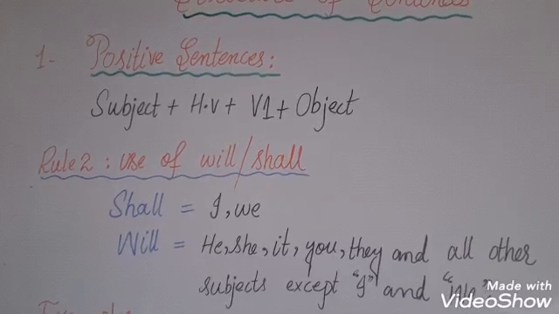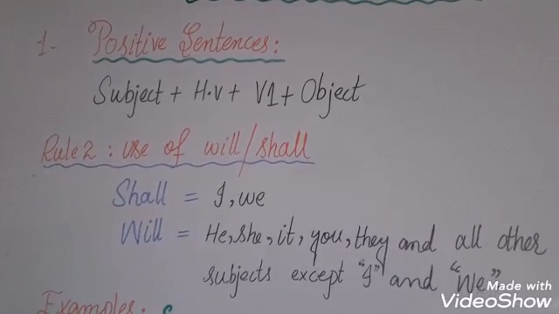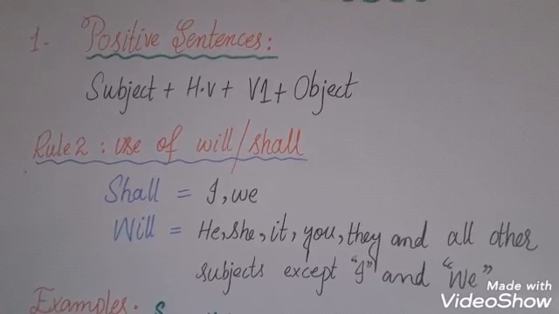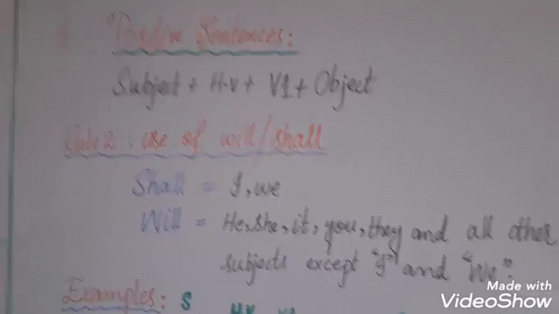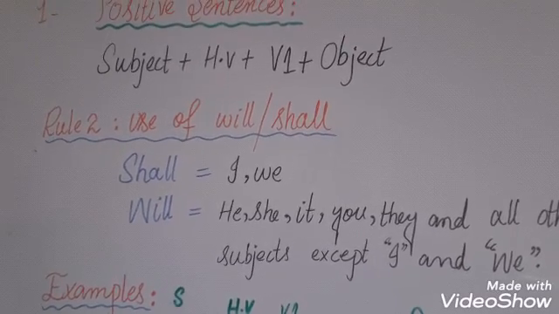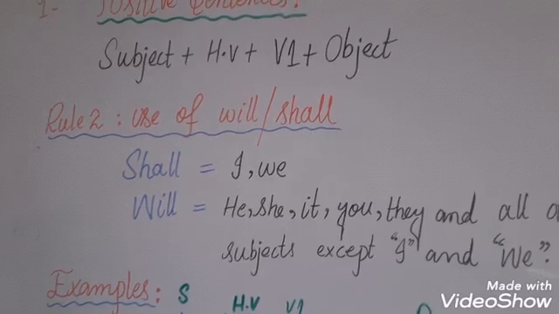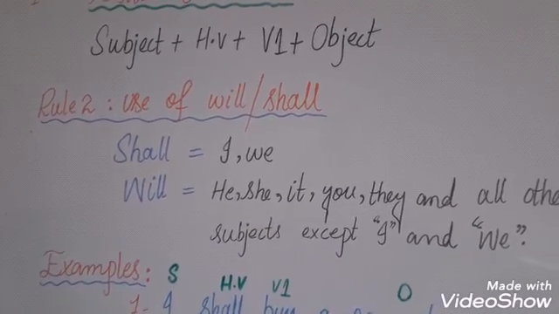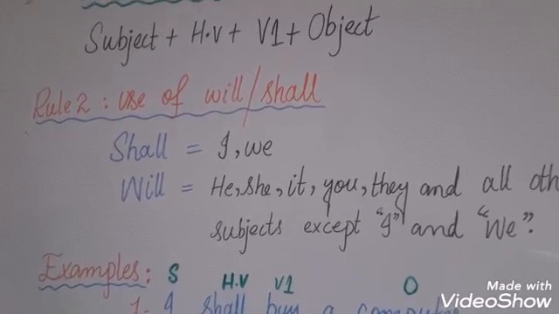The structure of positive sentences: subject, helping verb, V1 or first form of verb, and object. So we shall use subject first of all, the person who is doing an action, and helping verb, will or shall, and first form of verb will be used, and then we shall apply object.